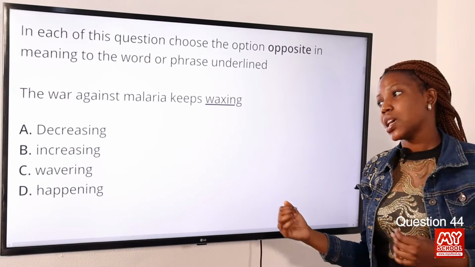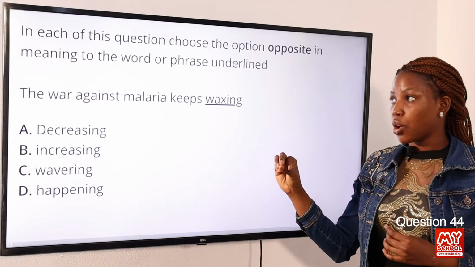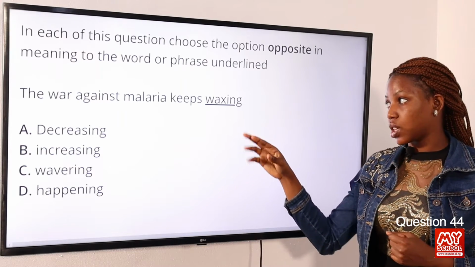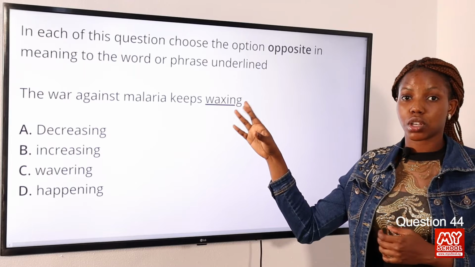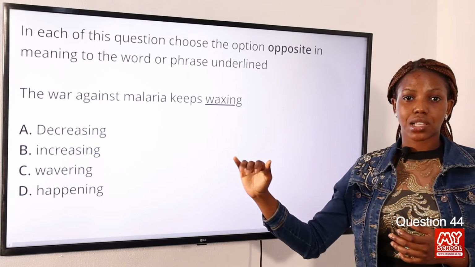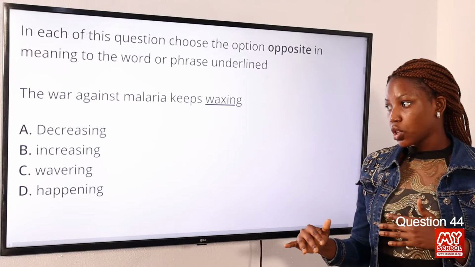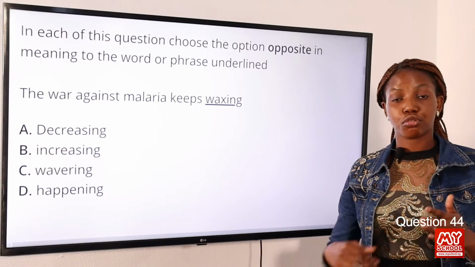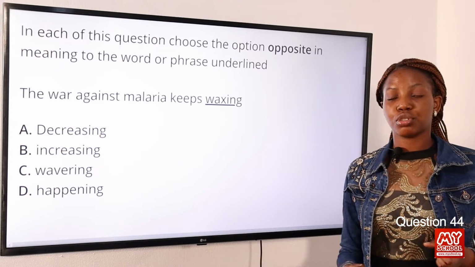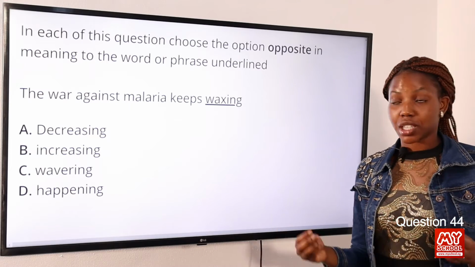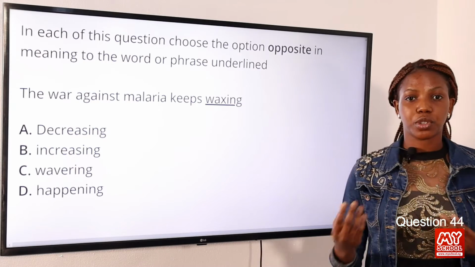That's what it means. And in this question, we've been asked to provide the opposite in meaning to the word on the line. So if this means to grow stronger or to increase, then decrease is the answer, because decrease means to lessen or to reduce. Okay, so increase means to grow. Wavering is to tremble. Happening is when something is occurring or taking place. So the answer to this question is option A, decreasing.